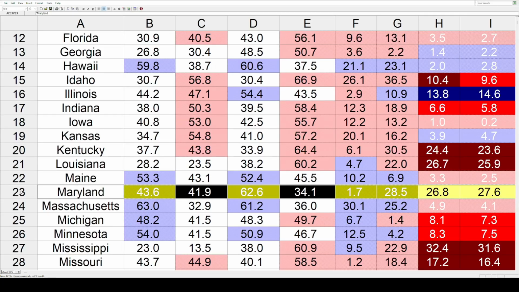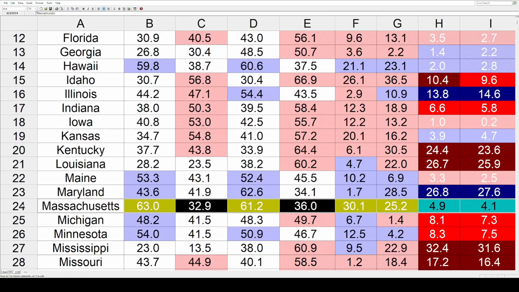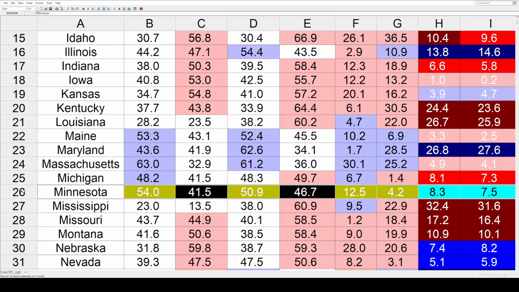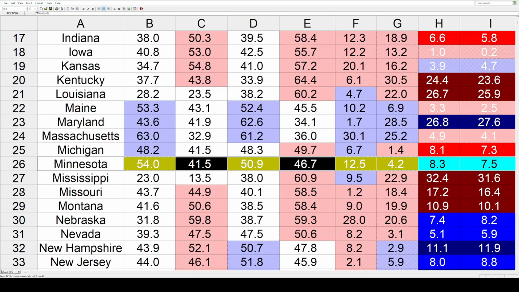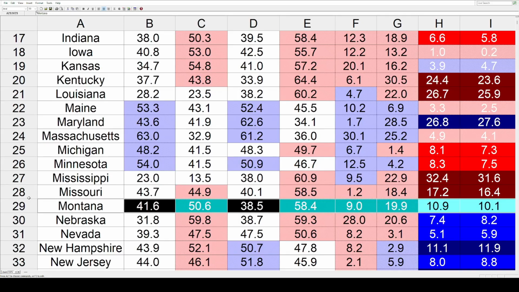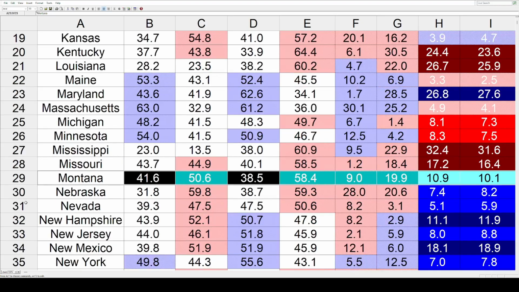Maryland was bluer at a big 27.6. Massachusetts, it's a blue state, but it trended redder by 4.1. Also in that direction, it's Michigan at 7.3. Minnesota, Humphrey's home state, at 7.5. Mississippi is up there at 31.6. Missouri 16.4, and Montana 10.1.